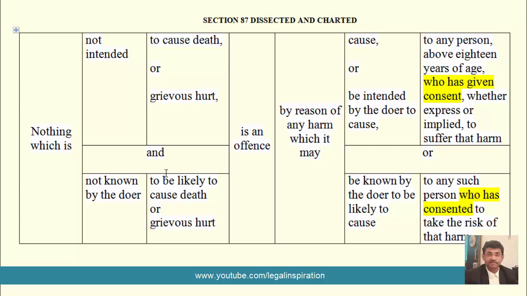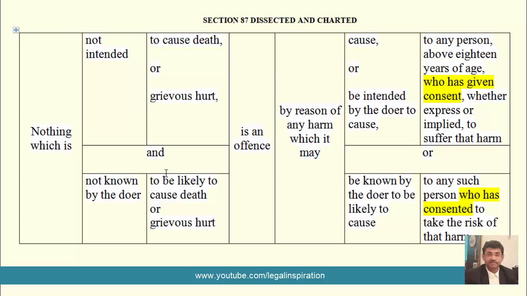And if a man consents and decides to suffer a harm voluntarily, he cannot complain of that harm when it comes about. Now, all of you must be aware of a well-known maxim, volenti non fit injuria, aren't you? The meaning of that maxim is: he who consents cannot complain of it.